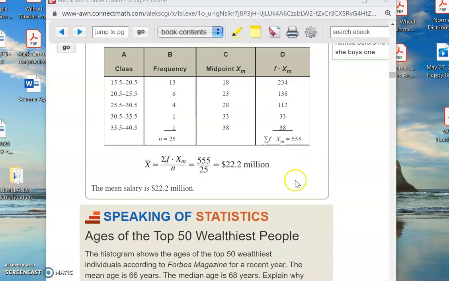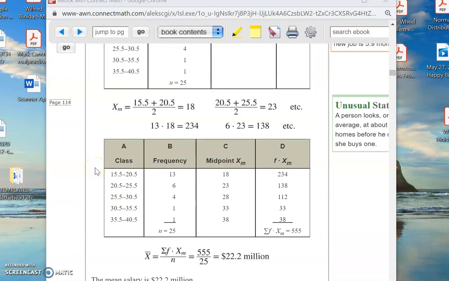So the bottom line here is the formula is the same. This X bar is the same. It's the summation. You add up all of the values, that goes on top, and on the bottom, you divide by the total number of data points. And that's a close enough approximation to what we're looking for. Okay? So it's the same exact formula. We're just getting there a little bit differently.